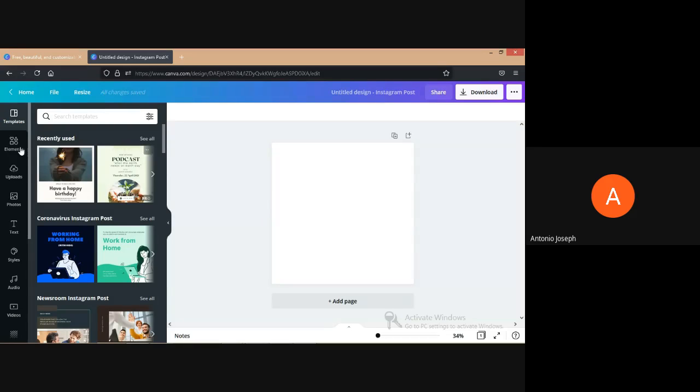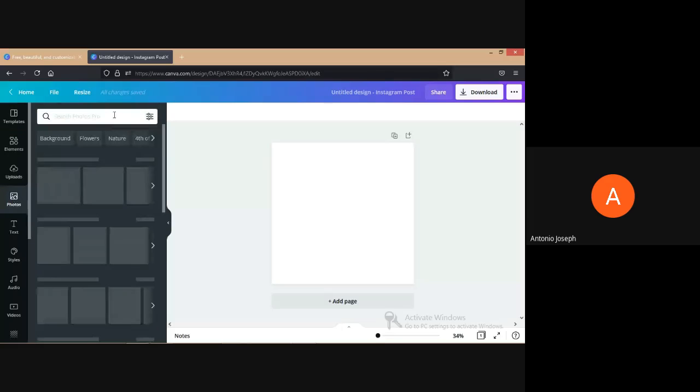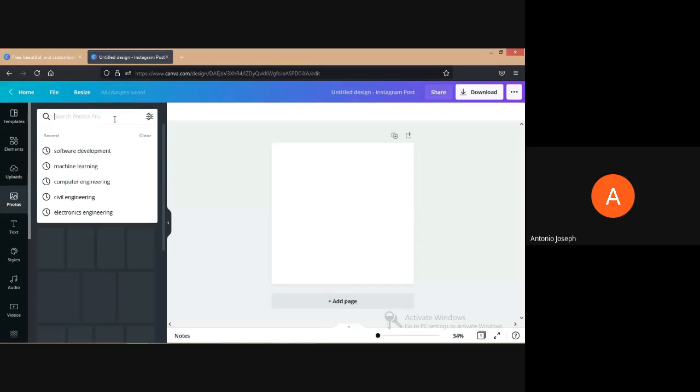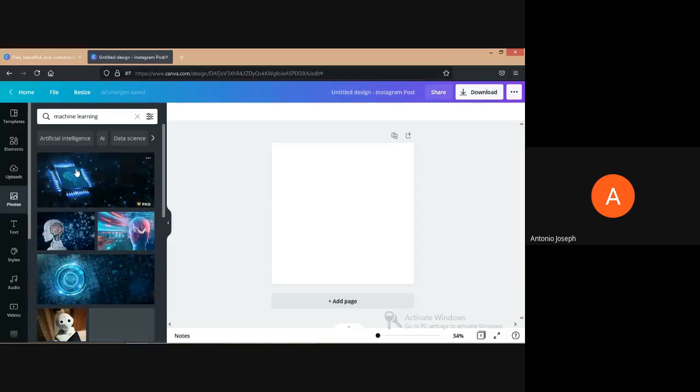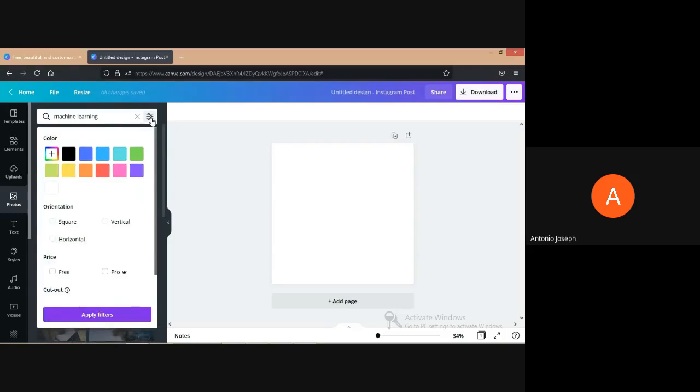So now we want to upload some images. Suppose I want to create a poster for machine learning. Since it has a square shape, we want to sort the images accordingly. There is an option called square, vertical, and horizontal.